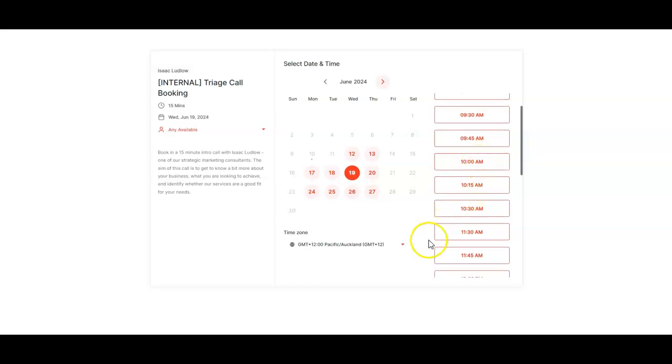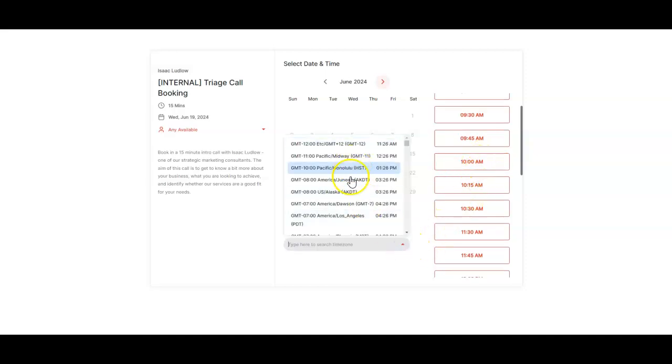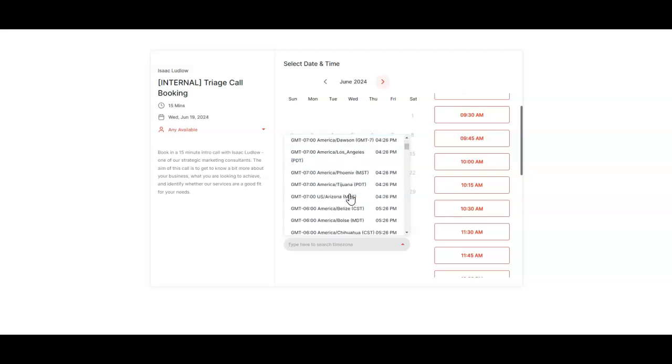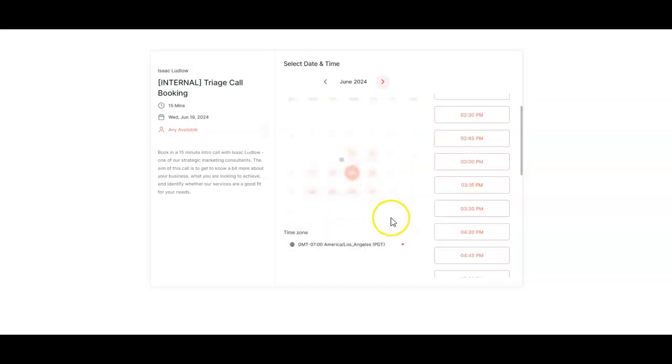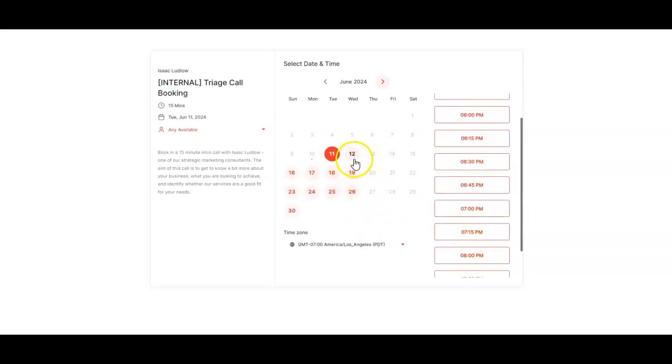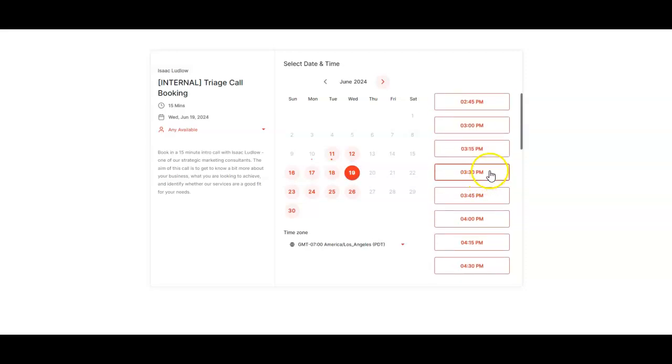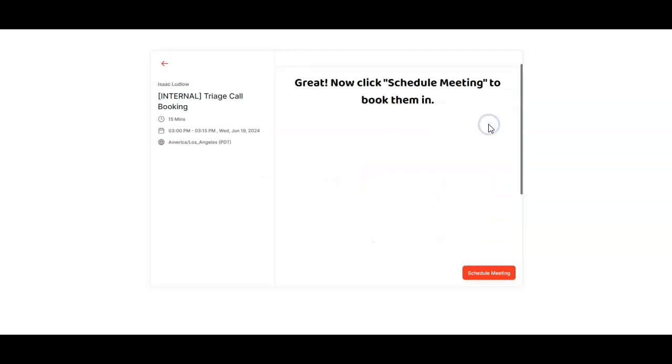If 10 a.m. works. If they're in a different time zone, you want to go down to here and just choose which one. So if they're in Los Angeles, it will update all these times along here to match that. So we'll go Wednesday. We can see if they're available around 3 p.m. We can go there, select that.